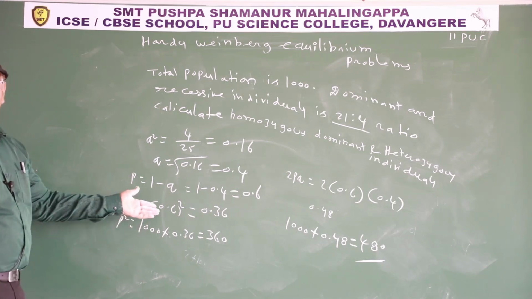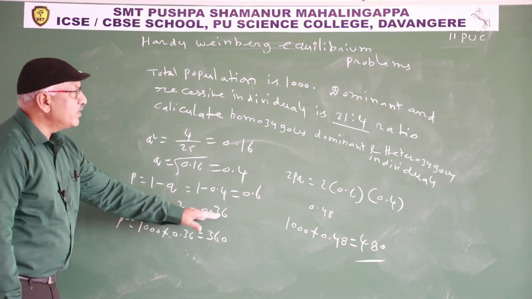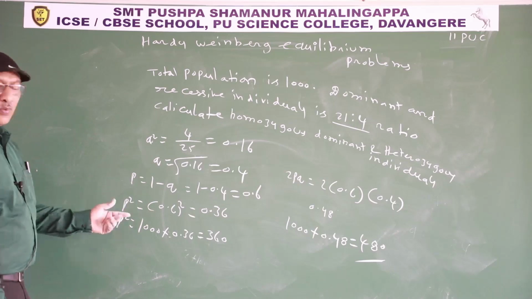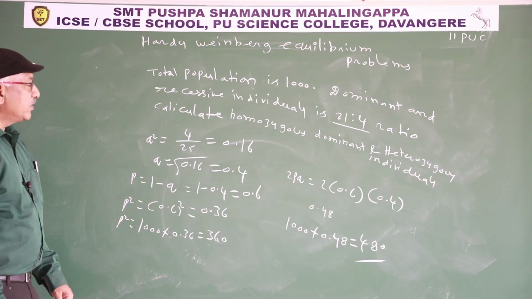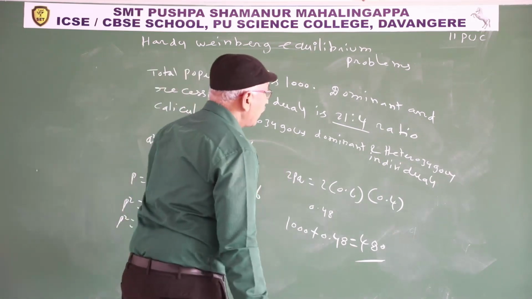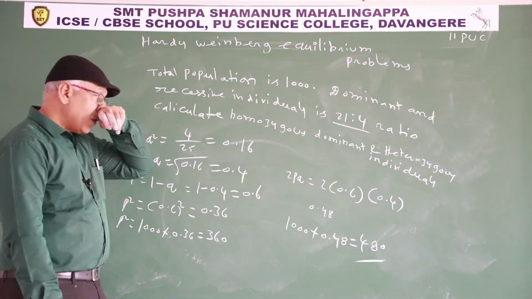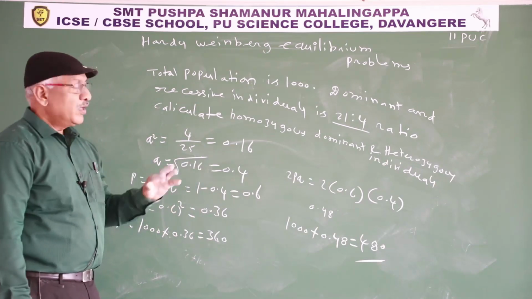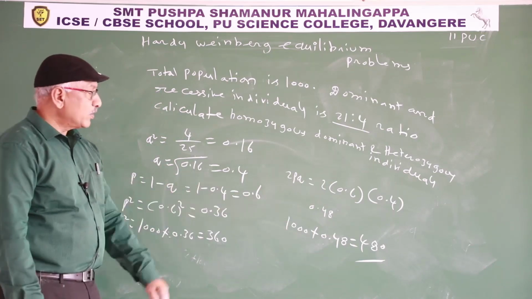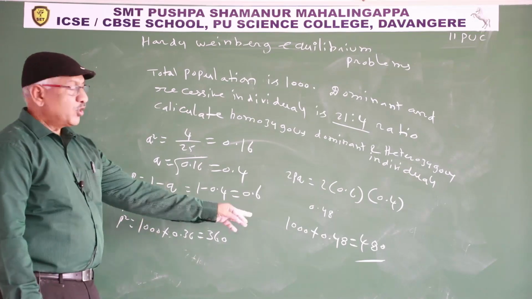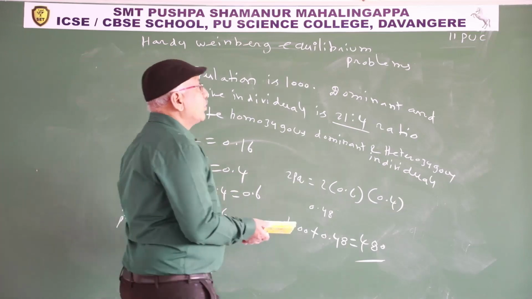So p square is 0.6 whole square, 0.36. 0.36 homozygous dominant individuals in 1. How many in 1000? 1000 into 0.36, 360. Similarly, heterozygous individuals 2pq, 2 into 0.6 into 0.4, that is 0.48. 0.48 heterozygous individuals in 1. How many in 1000? 1000 into 0.48. So that is 480. So another model.